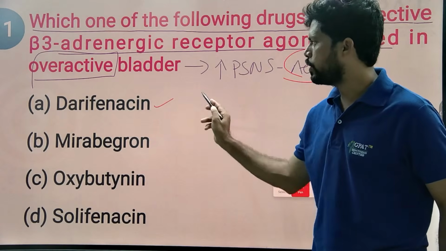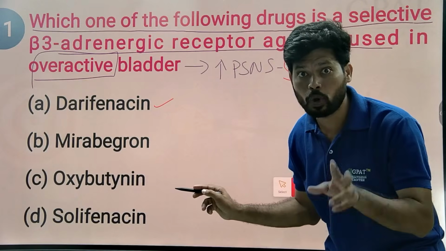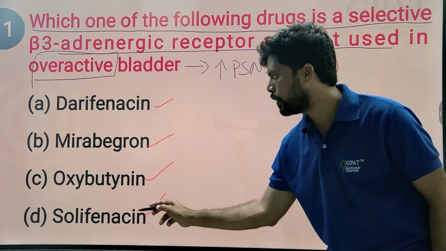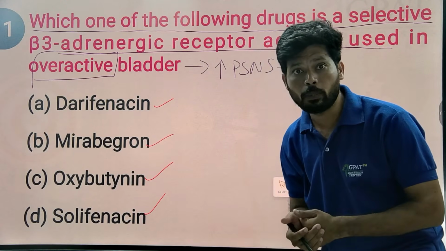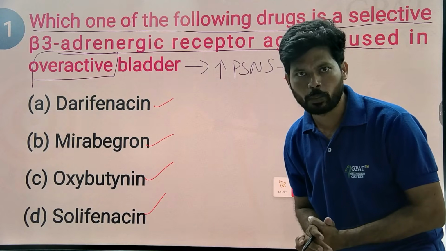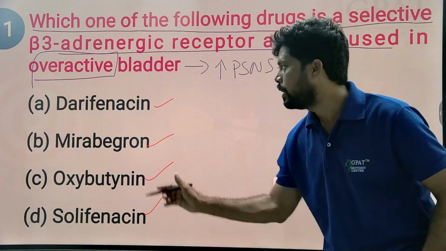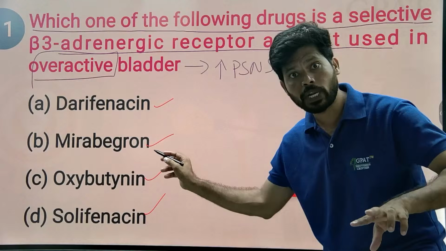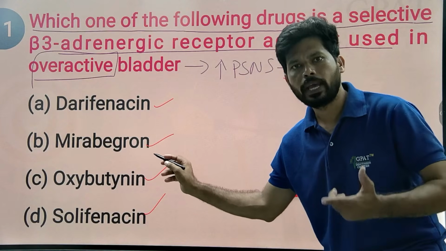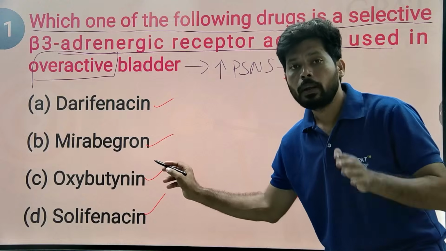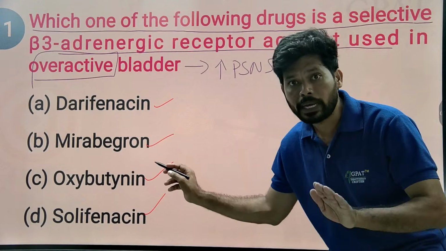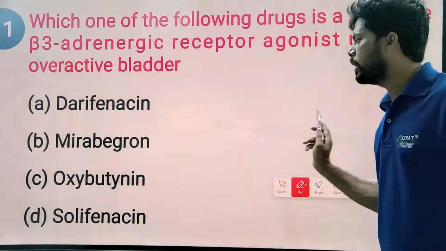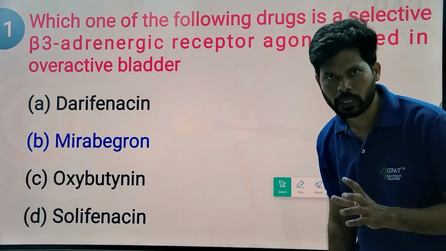Among the options are selective type 3 muscarinic receptor blockers on the urinary bladder, and mirabegron. Oxybutynin, solifenacin and darifenacin block type 3 muscarinic receptors on the urinary bladder through the parasympathetic nervous system. And here mirabegron is a selective beta 3 receptor agonist in the urinary bladder. So it helps in the treatment of over-functioning bladder by relaxing the urinary bladder smooth muscle, reducing excess stimulation of urinary bladder smooth muscle. That's why in our live class also I'm telling clearly.